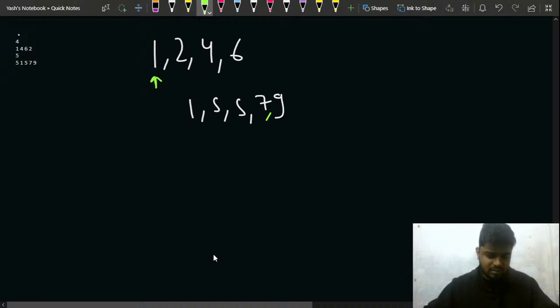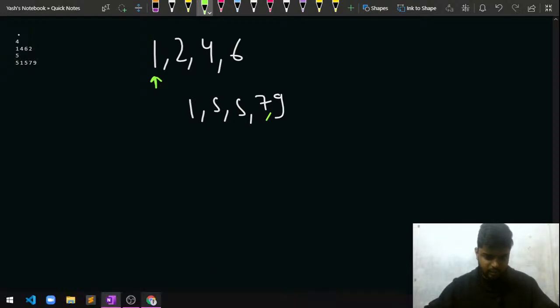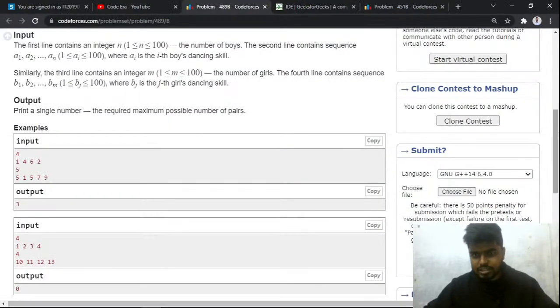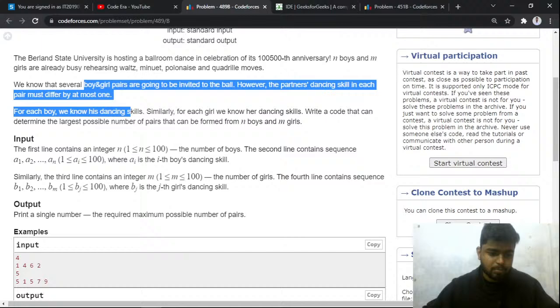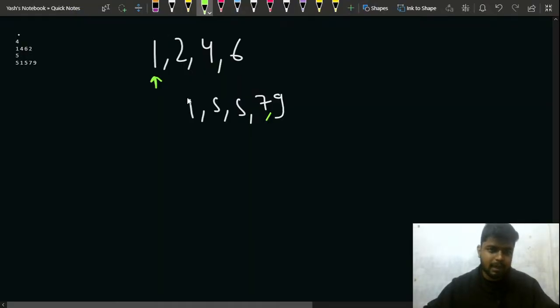Why? Because let's see the conditions that have been given to us. The conditions are that the partner skills must differ at most by 1. Okay, so absolute difference should be at most 1. So can I say that this one and this one can make a pair? Yes, they can. That is why we use the concept of sorting. So 1 minus 1 will give me 0. So this one and this one makes a pair. So this is done. I'll mark it as a pair.